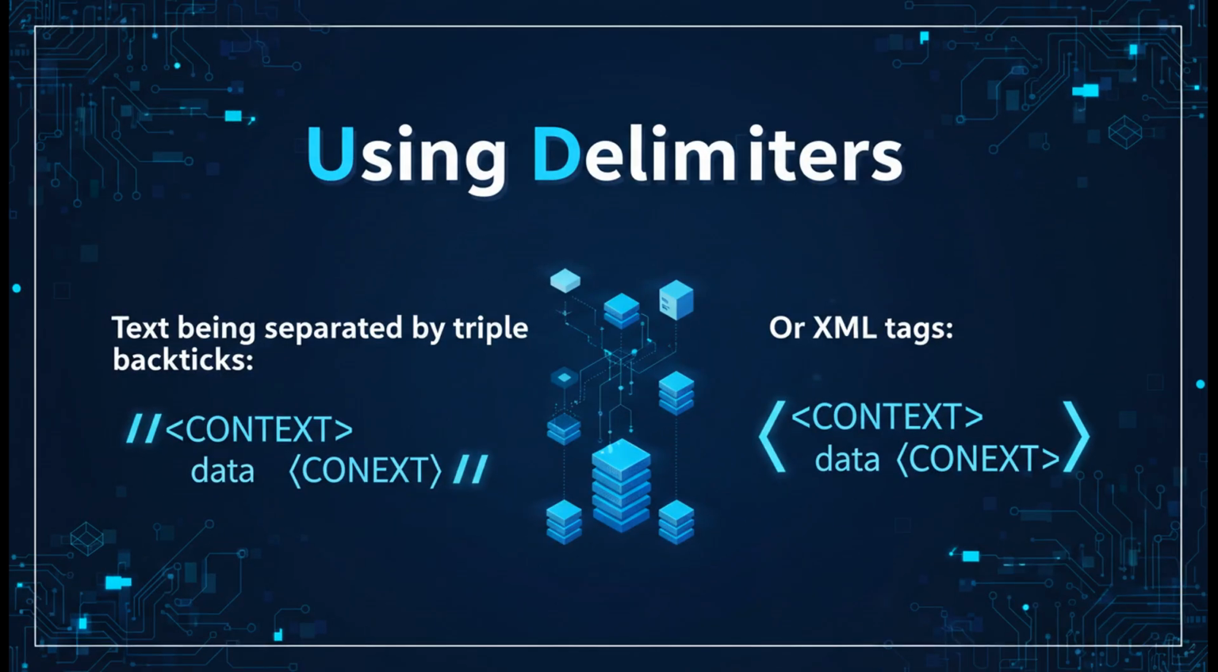To avoid confusing the AI, use delimiters like XML tags or backticks to separate your instructions from your data. This ensures the model understands exactly which part is the command and which part is the information it needs to process. It's a simple trick that prevents a lot of common errors.